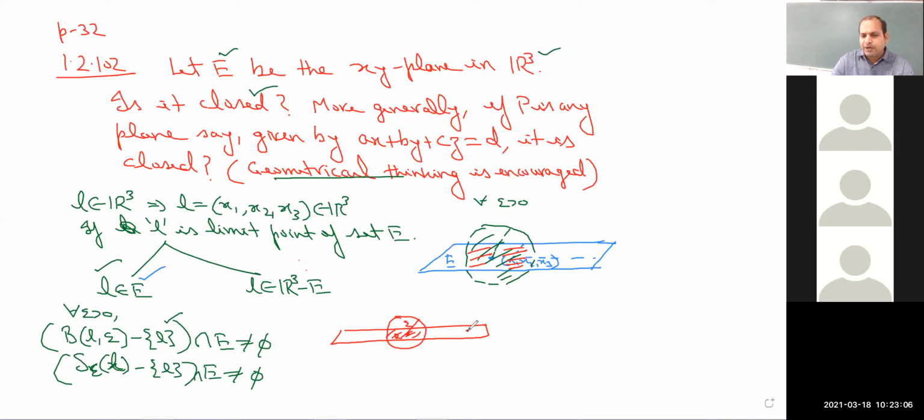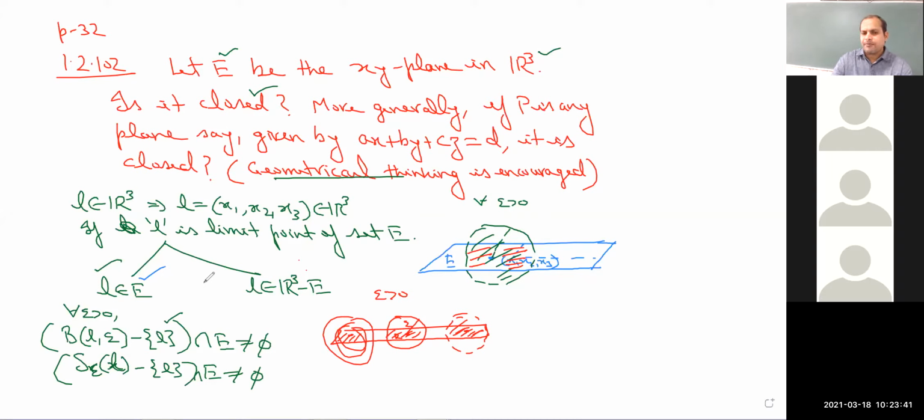So whatever point you choose from this and whatever epsilon balls you draw around it, which in R3 are open spheres, this intersection will always be there, because the radius epsilon should be strictly greater than 0. Whatever ball you draw, we always have this intersection as non-empty. So I can say that every point of the set E is going to be its limit point.